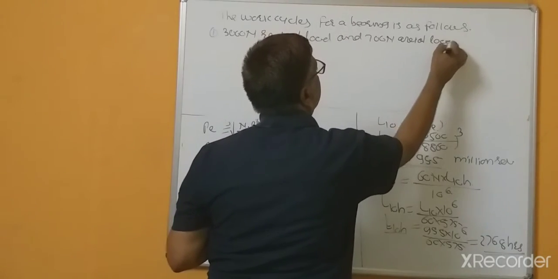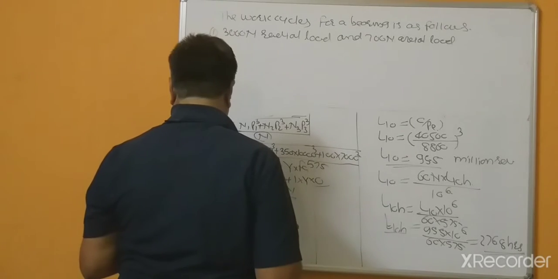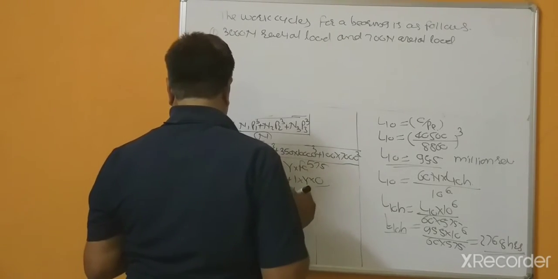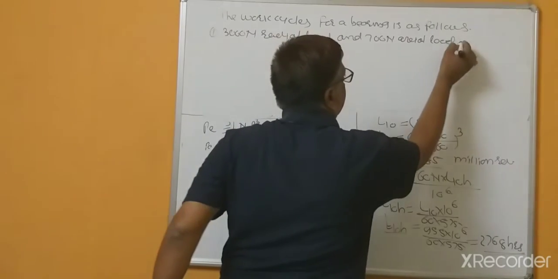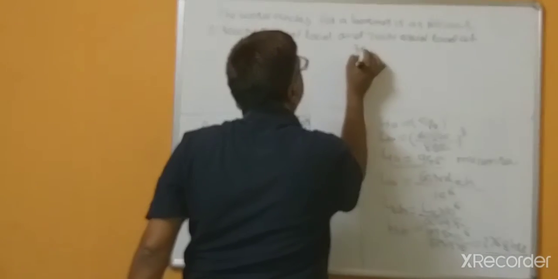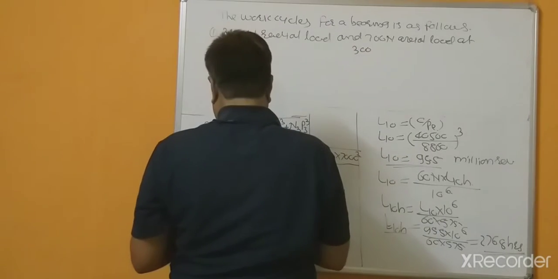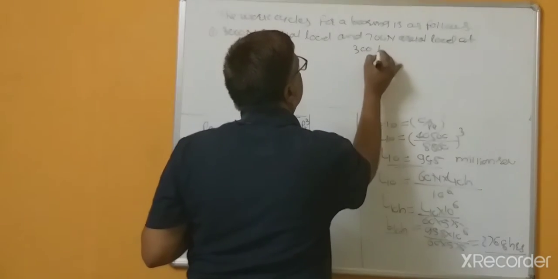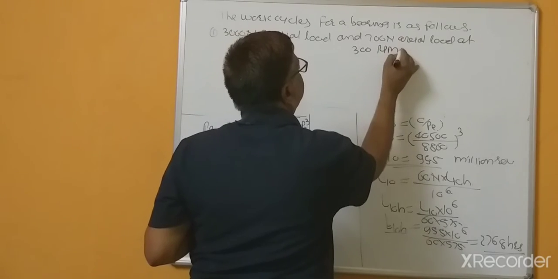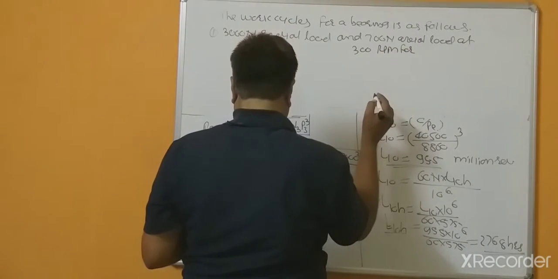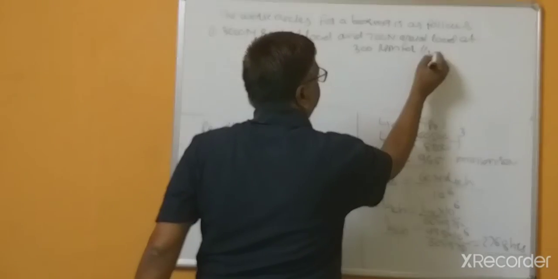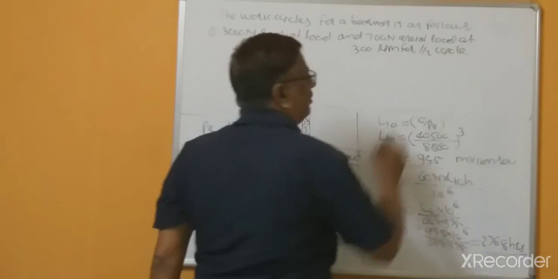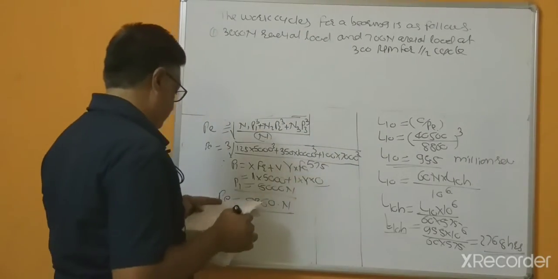This is given. At 300 RPM for half cycle. Half cycle means 50% of the time.